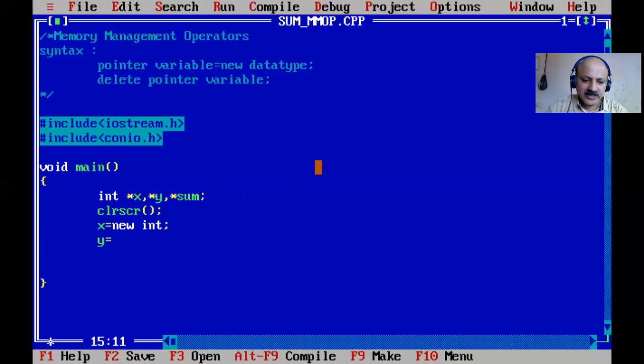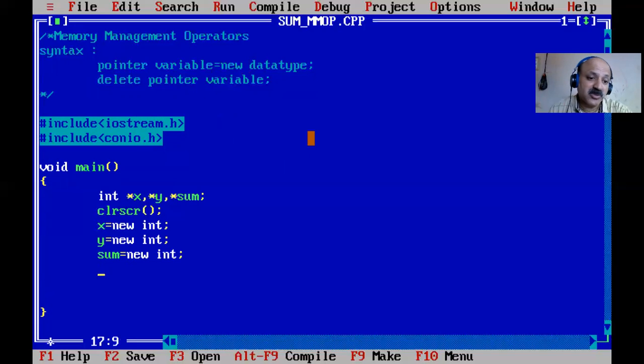And then y, in the same way we can declare it. Our declaration is a pointer variable equal to new, that is the allocation of memory, and delete is the deallocation of memory. That is the syntax: pointer variable equal to new provides dynamic memory to our x and y, and also we can take the sum. So all three, x, y, and sum, take 2 bytes dynamically at runtime, and the compiler does not provide that memory to any other variable until we use the delete operator.